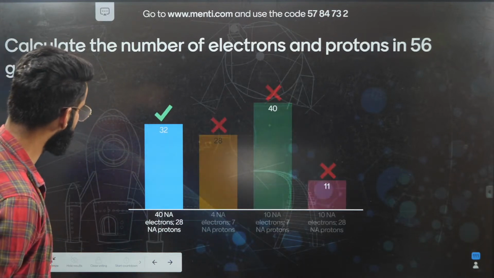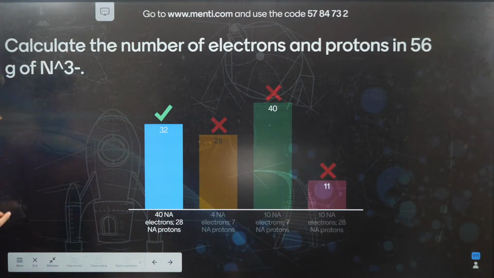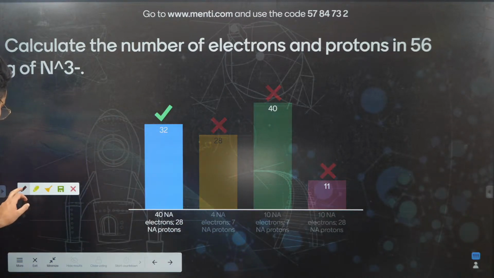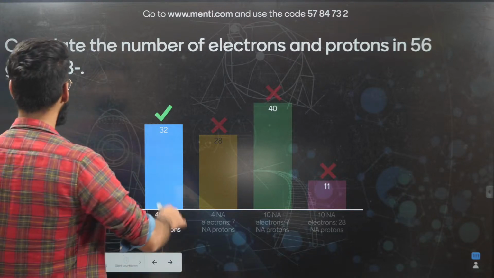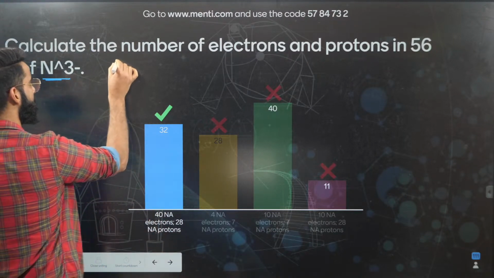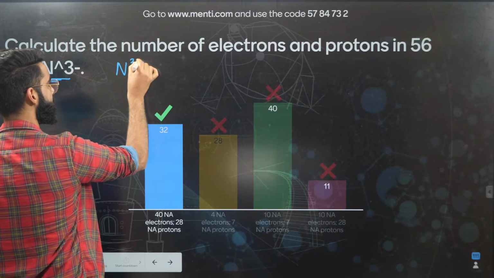Okay, so let's see. Only few people could solve it, right? So let me show you how this question was to be solved. This is something which I've told you in the second session of the bridge course, if you remember. See guys, we have got something called as N3 negative, N tri-negative, correct?